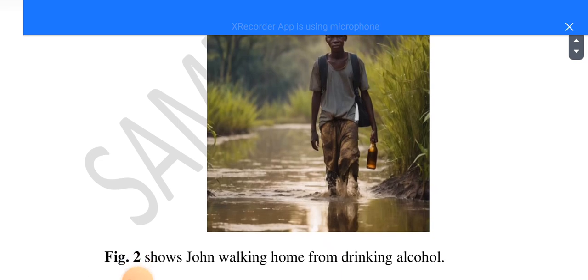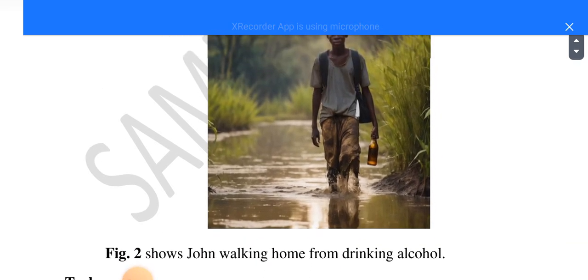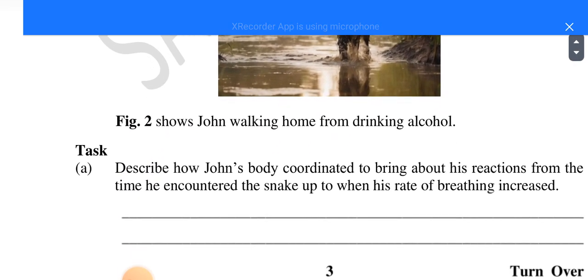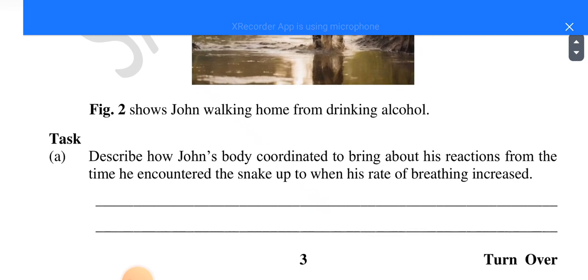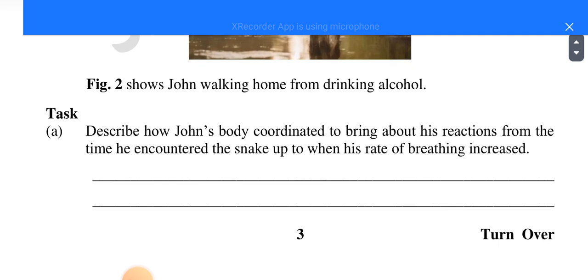That is the John you are talking about, with his bottle. Now they are saying figure 2 shows John walking home from drinking alcohol. I hope you have ever seen such people. When they booze a lot, they begin staggering. So now they are saying task